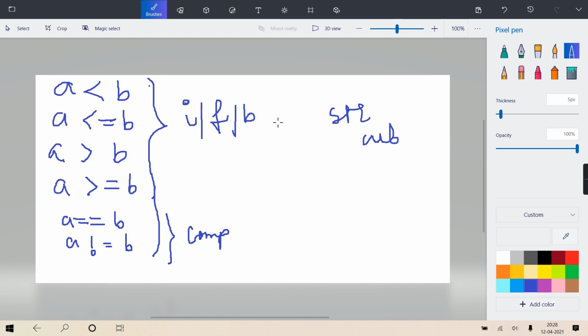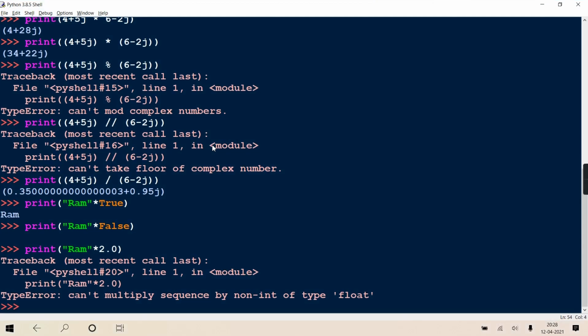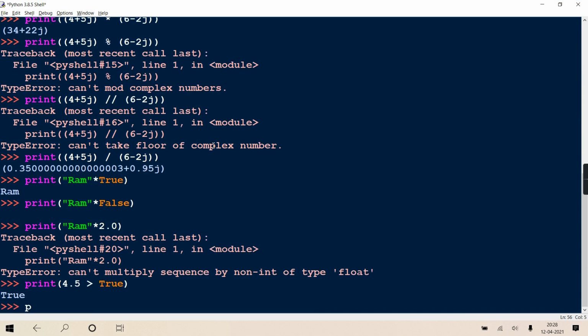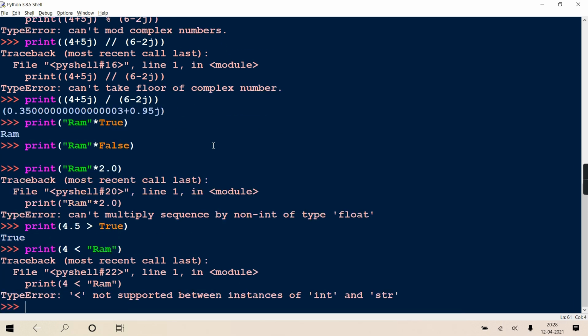But string and these three is not allowed. Means one float and one string, or one int and one string, not allowed. That combination will give an error. Between these three, it is okay. Any combination you can do. See, if you want, I'll show you. Like I am writing 4.5 greater than true. No issues. But if you try to do an integer less than 'ram', it will generate an error. See, it will say type error: this is not supported between int and string. But between string and string, no issues.